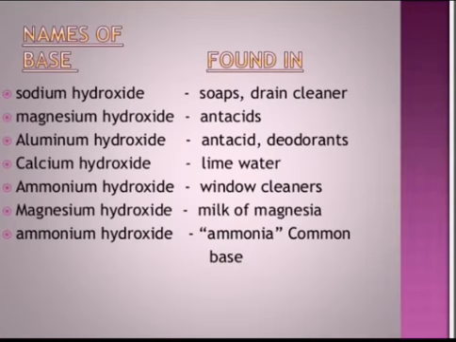Here is the list of names of bases and where they can be found. First is sodium hydroxide, which is found in soaps and drain cleaners. Magnesium hydroxide is found in antacids. Aluminum hydroxide is found in antacids as well as deodorants. Calcium hydroxide is in lime water. Ammonium hydroxide is in window cleaners. Magnesium hydroxide is in milk of magnesia. Ammonium hydroxide is found in ammonia, a common base.